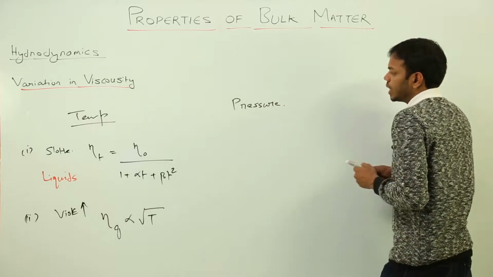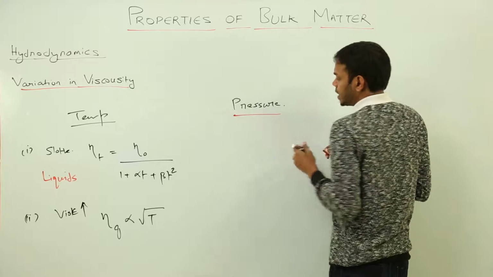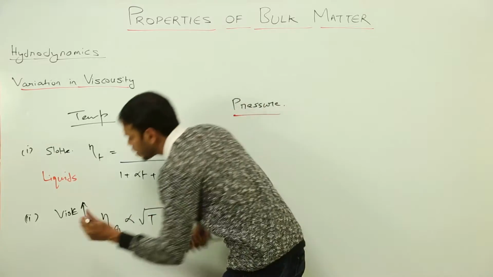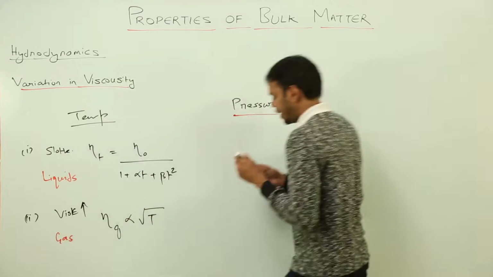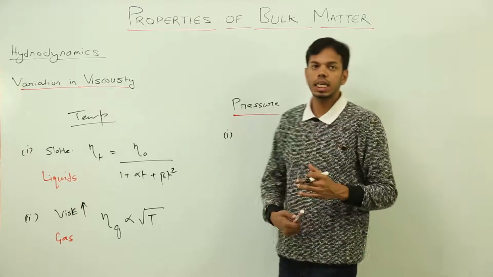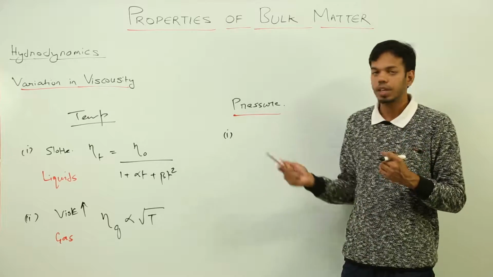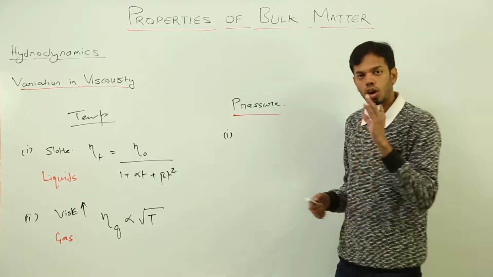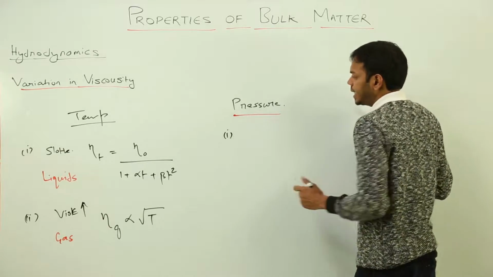Now pressure. This was for the gas, and the first case is for liquid. With an increase in pressure, the viscosity of liquids also increases, right?